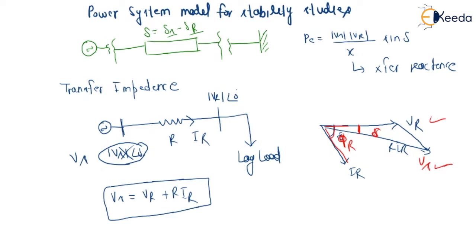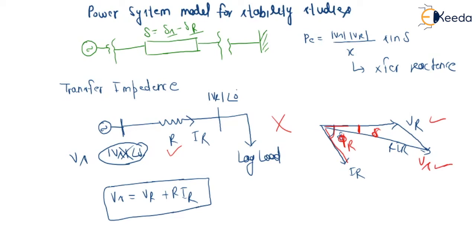So what is the meaning of delta being negative? It means the load will generate power to the source, and this is not possible. You can see here delta is negative, and in case of a generator delta should always be positive, so this cannot be. It means we can say that in case of a lagging load, if the transmission line only has resistance, then power transfer is not possible. So this is the case of lagging.